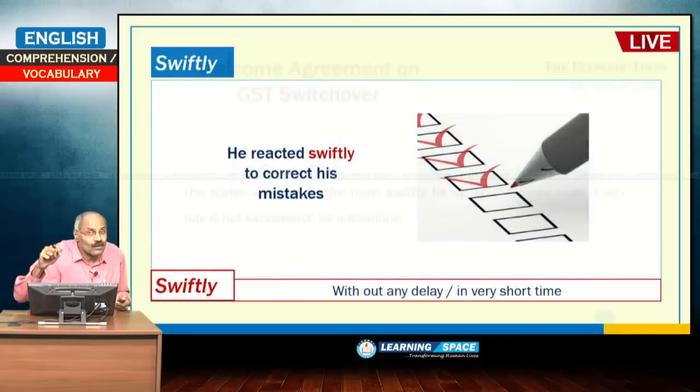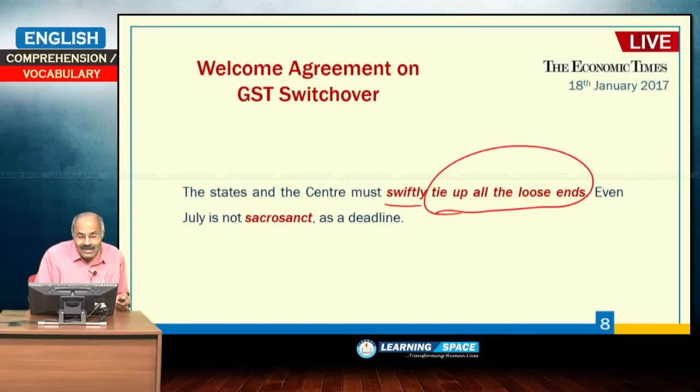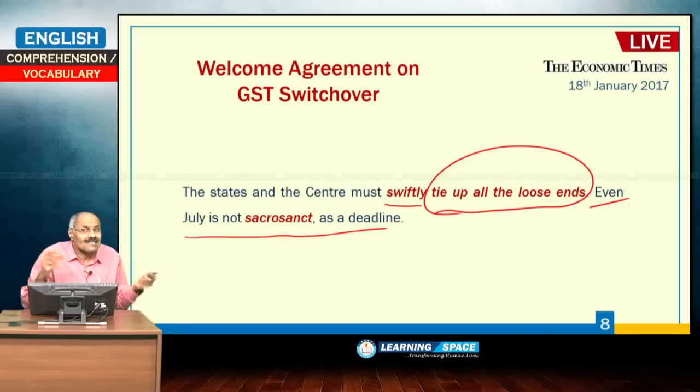So, here if you look at the passage, the states and the center must swiftly, that means as fast as possible, tie up all the loose ends. There should not be loose ends. Even July is not sacrosanct as a deadline. You can go up to August, you can go up to September. It is not sacrosanct, right.